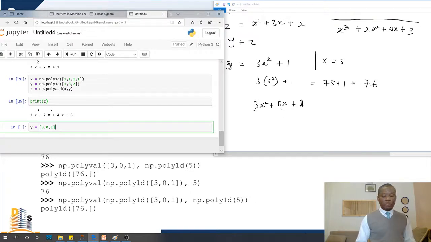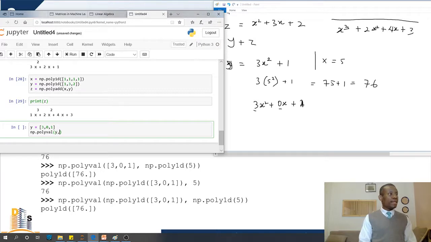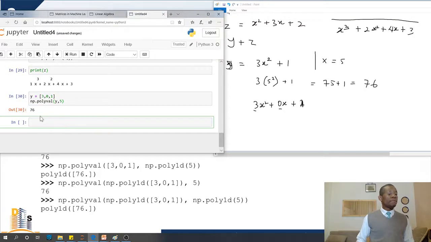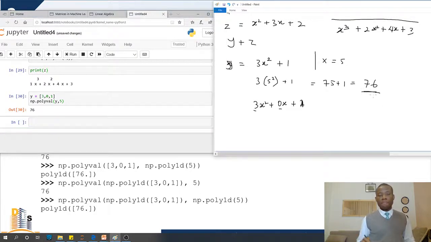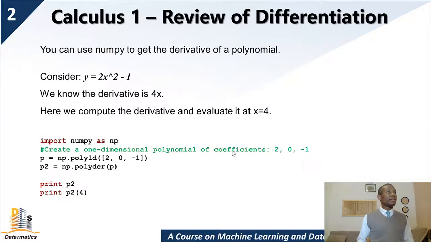Now if we want to evaluate this polynomial at the value of x is equal to 5, we are going to say np.polyval, and we are evaluating y at 5. If I run this code, we have 76. The value of y is going to be 76, and that is what we have here exactly. So this is how to work with polynomials in Python, and now we've completed working with polynomials.